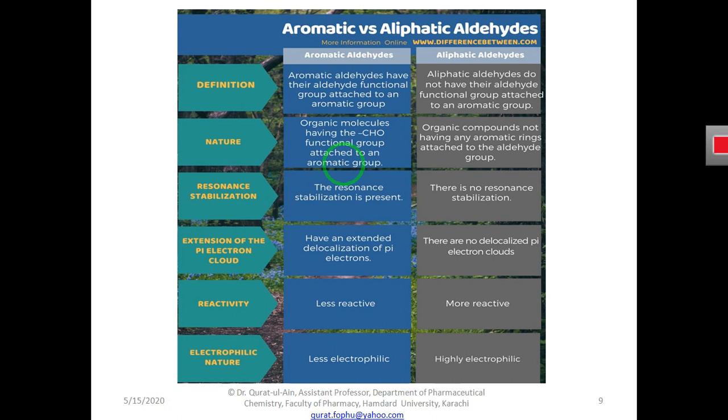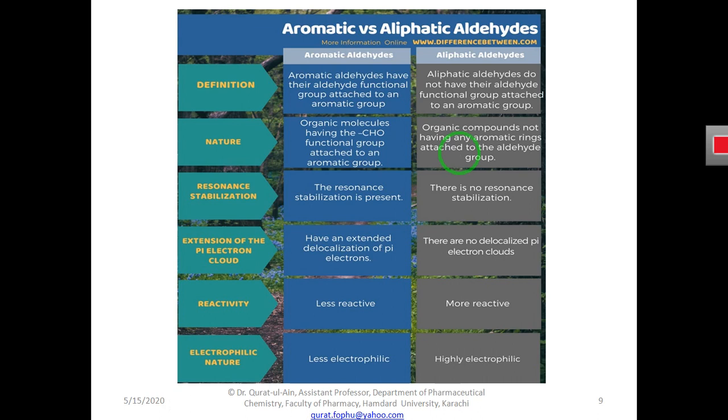Aromatic aldehydes are organic molecules that have a CHO or aldehydic functional group attached to the aromatic group, and aliphatic aldehydes are organic compounds that do not have any aromatic ring attached to the aldehydic group.